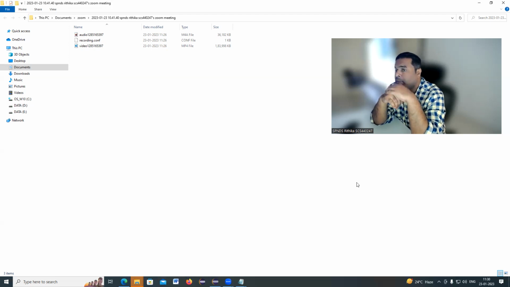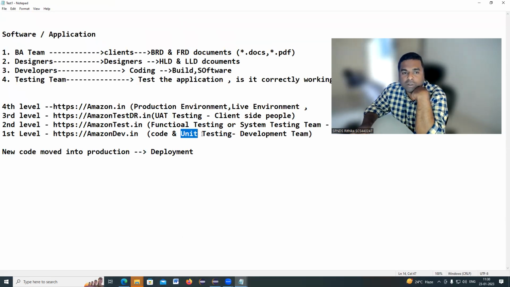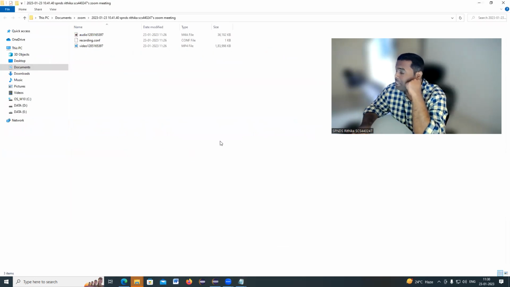So what kind of testing will the development team do? Unit testing. So development team, they will do unit testing. And what is the next testing? Functional testing or system testing will be done by the testing team.